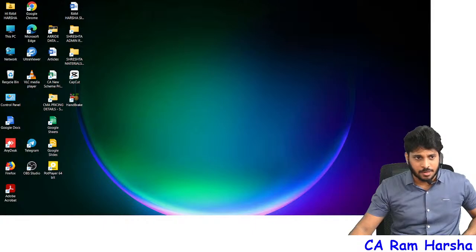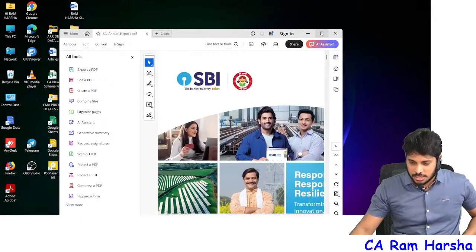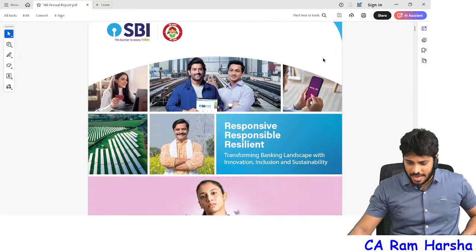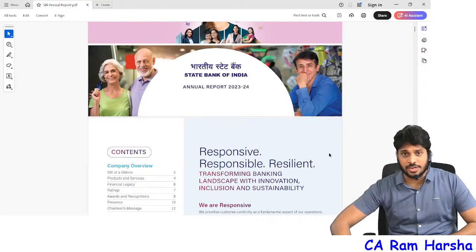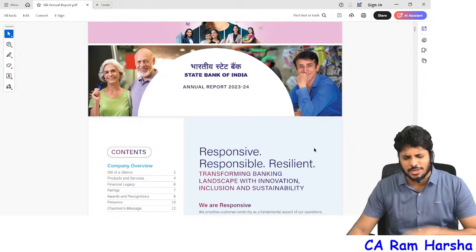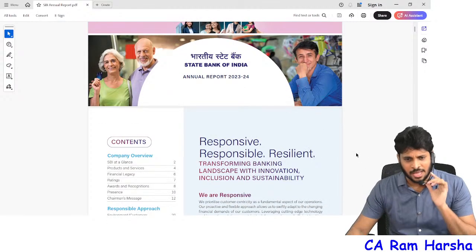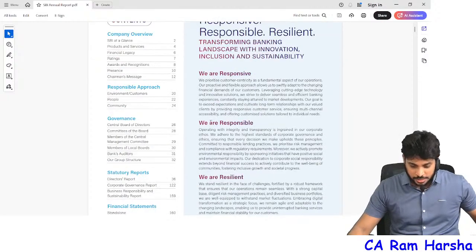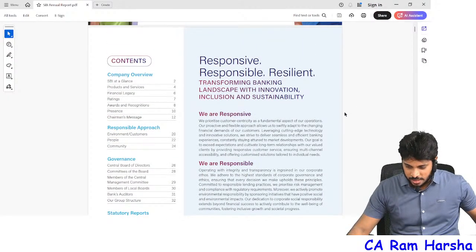Right now, for example, I will show you one practical document. I will show you the State Bank of India report. So this is the State Bank of India annual report, 23-24 related. The 24-25 report has not yet come. The 24-25 financial year report will come in May 2025. By then your May exams will also be over. Okay, fine. Anyhow, look at this. This is the State Bank of India annual report.